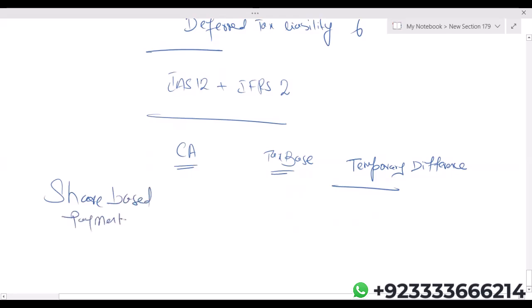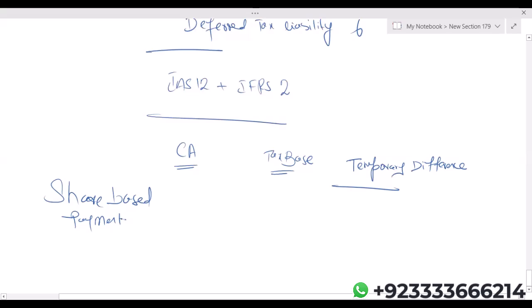Now, please listen carefully. Obviously, against the share option scheme, employees will be providing services to the organization.